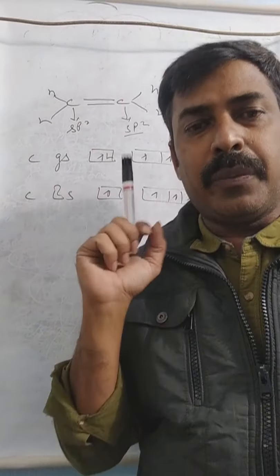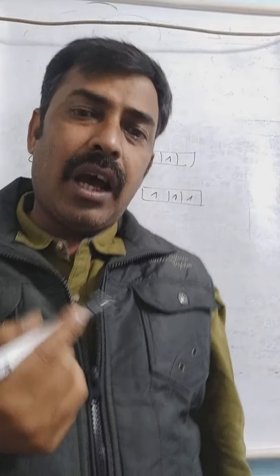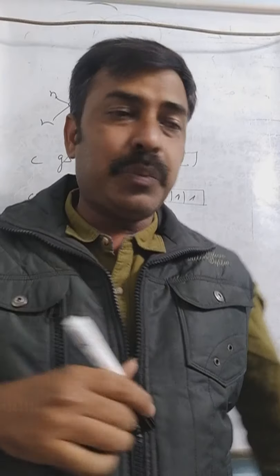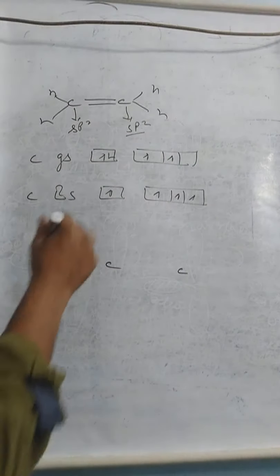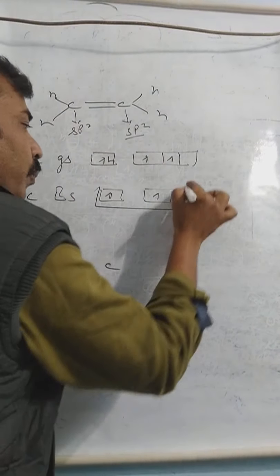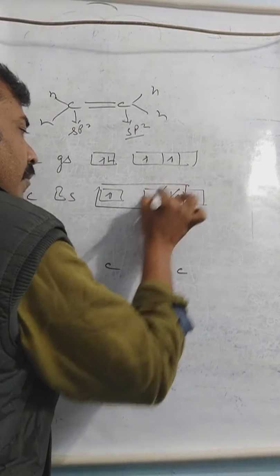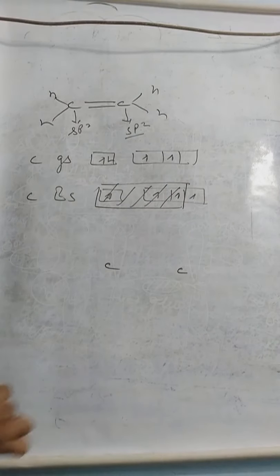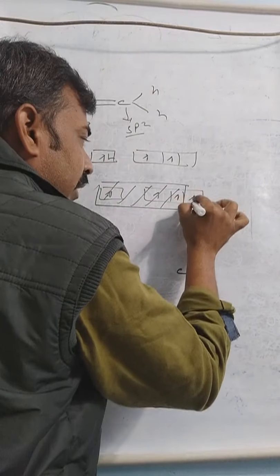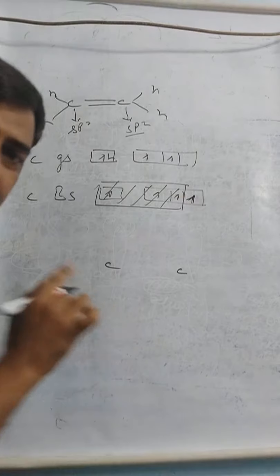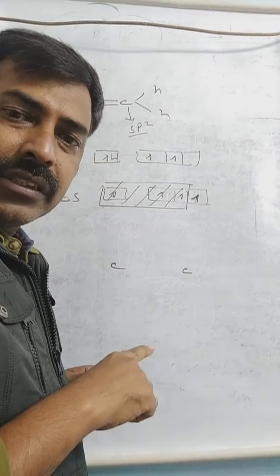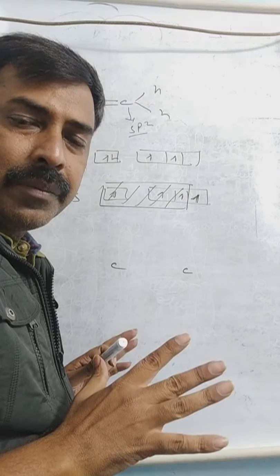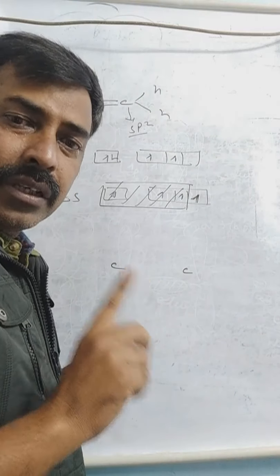With this electronic configuration, when you see the hybrid orbitals, the hybridization we have found is sp2. You can see here it is the sp2 hybrid. So we are taking 1s and 2p as hybrid orbitals, and one of the electrons is in an unhybridized orbital. That means one orbital remains unhybridized. In the previous case, no orbital was unhybridized, but in this case one orbital is unhybridized.